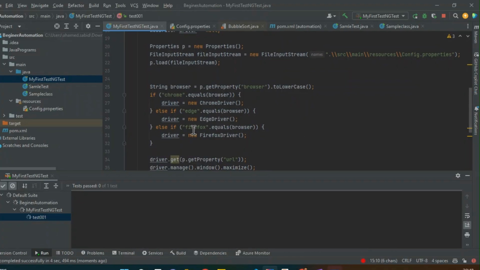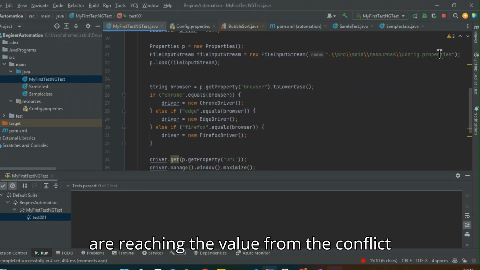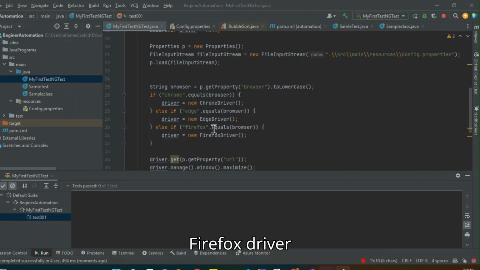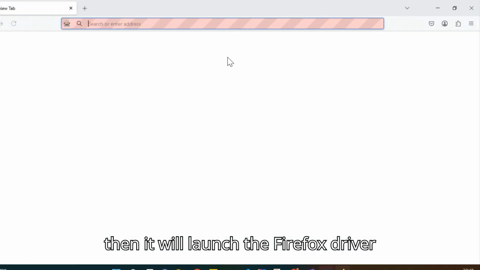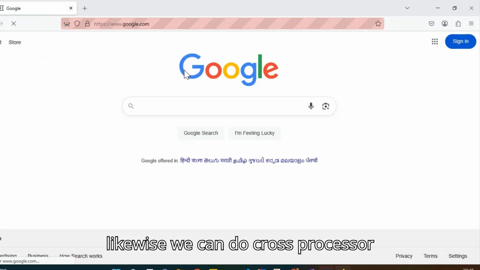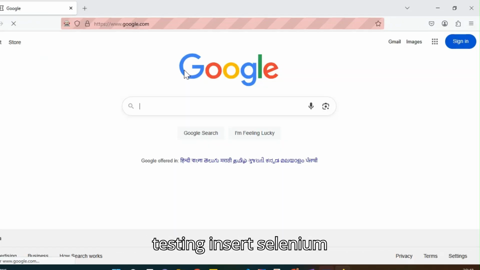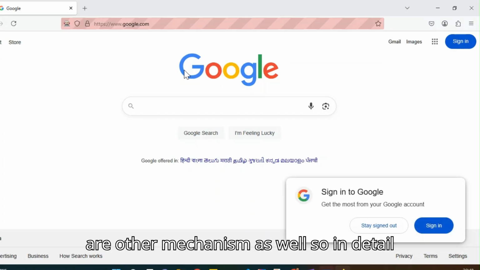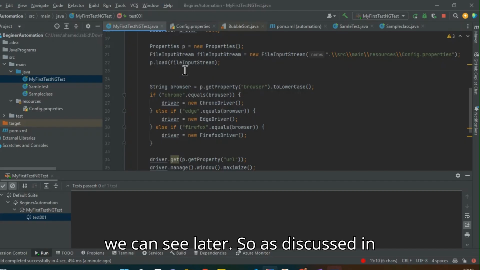As you can see here, we are fetching the value from the config.properties. Then we are initializing the Firefox driver, and it will launch the Firefox driver. Then we can see it accordingly. So likewise, we can do cross-browser testing in Selenium using the config.properties file. There are other mechanisms as well, which we can see in detail later.